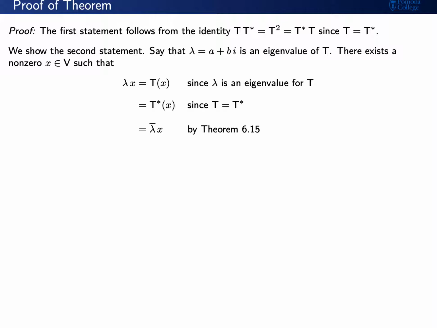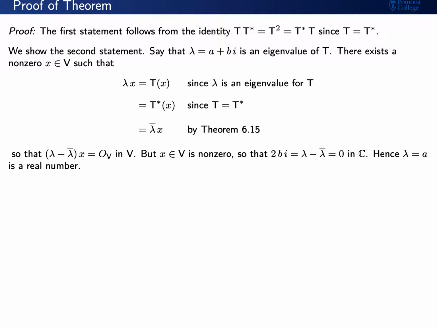Since we have an eigenvalue, that means we have an eigenvector. So there exists a non-zero vector x such that T of x equals lambda x. However, T equals its own adjoint, so T of x equals T star of x. And we've seen that because T is a normal linear operator, T star of x equals lambda conjugate times x. Now subtracting the two sides away from each other, we see that lambda minus lambda conjugate times x must be the zero vector. But x is not the zero vector, so lambda minus lambda conjugate must be 0. This occurs if and only if lambda is a real number.